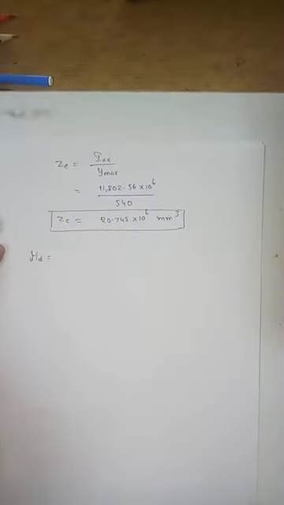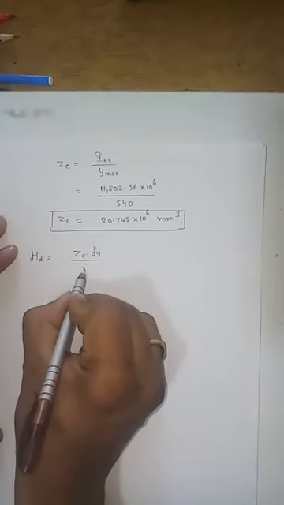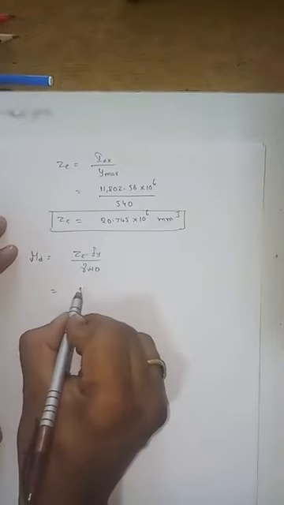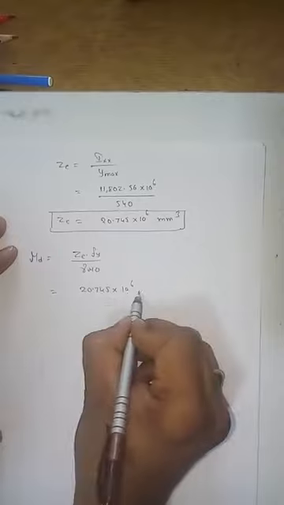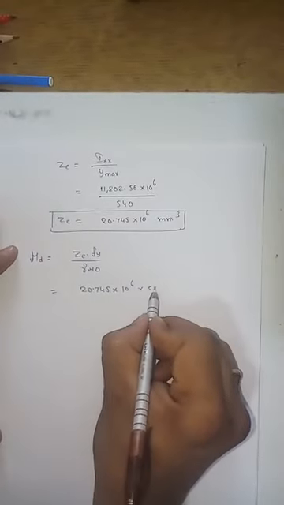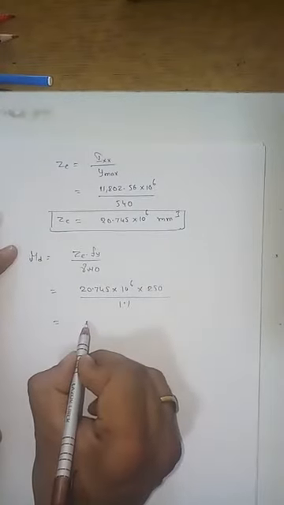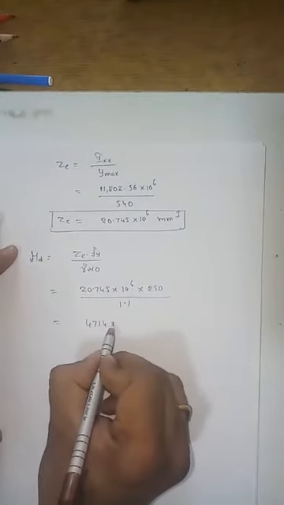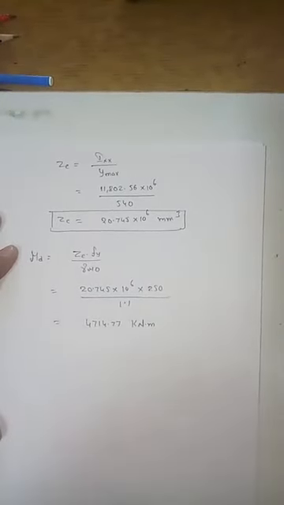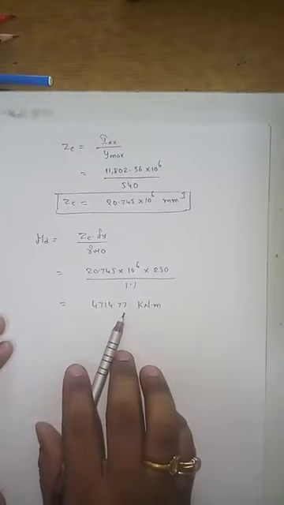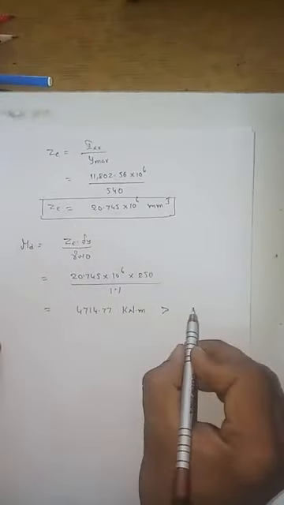Design bending strength of the plate girder. MD is equal to ZD into Fy by gamma m naught. What is ZE? 20.745 into 10 power 6 into what is your value of Fy? 250 by 1.1. Okay, your value is 4714.77 kilonewton into meter. Okay, so 4714.77 kilonewton meter is your bending strength, which is greater than bending moment.